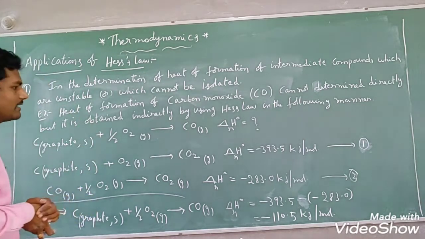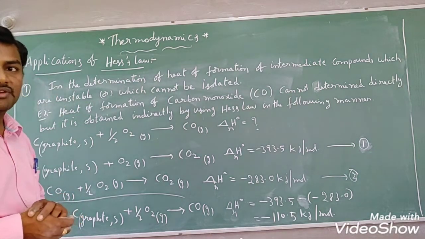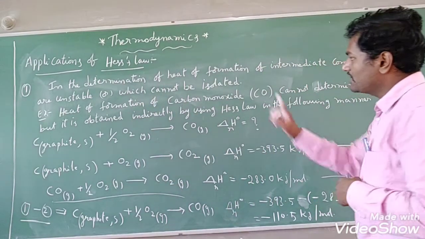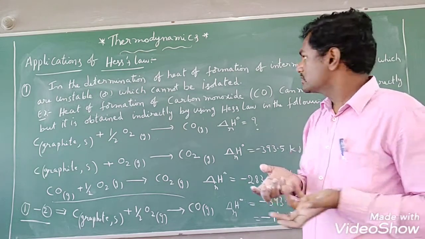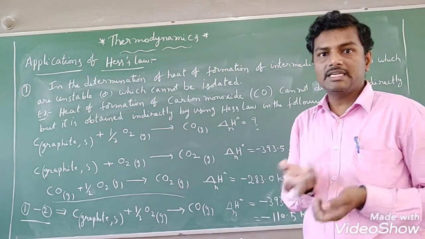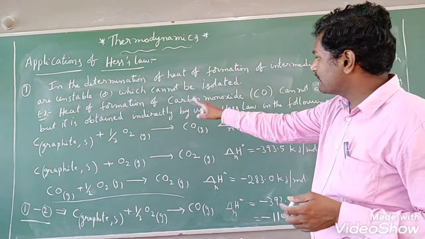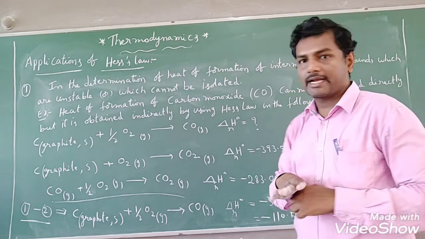The first application I have given to you is the determination of heat of formation of intermediate compounds which are unstable or which cannot be isolated. So for intermediate compounds, enthalpy changes, that is heat of formation, we cannot determine that easily. The heat of formation of carbon monoxide cannot be determined directly.